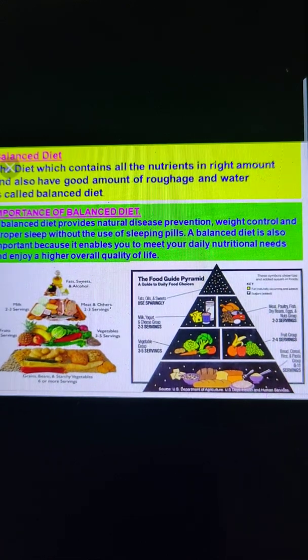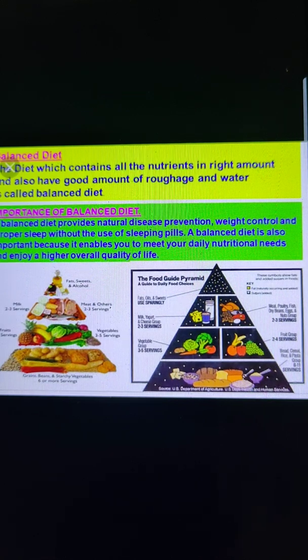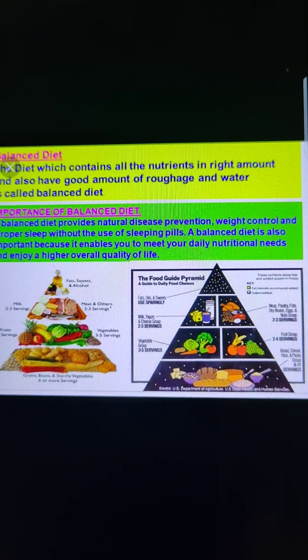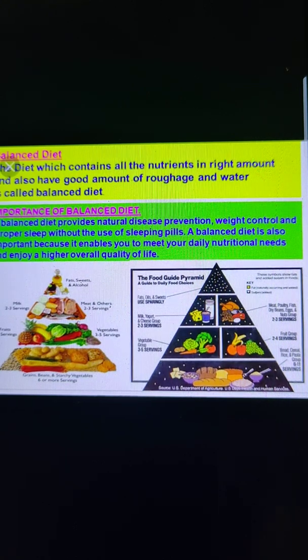The disease which is caused due to the lack of these nutrients does not spread from one person to another. So these diseases are known as non-communicable diseases, and they are also known as deficiency diseases, because these diseases may occur due to the deficiency of nutrients in a diet.